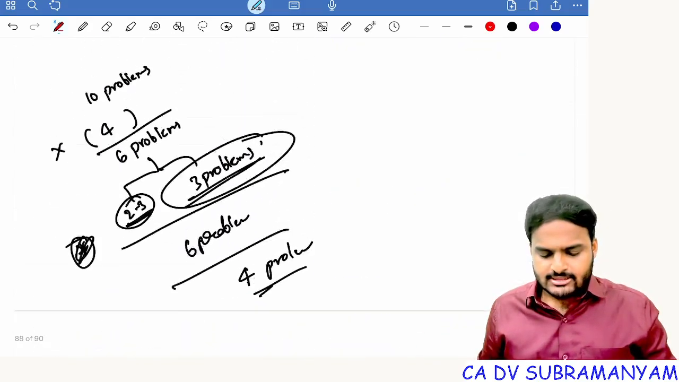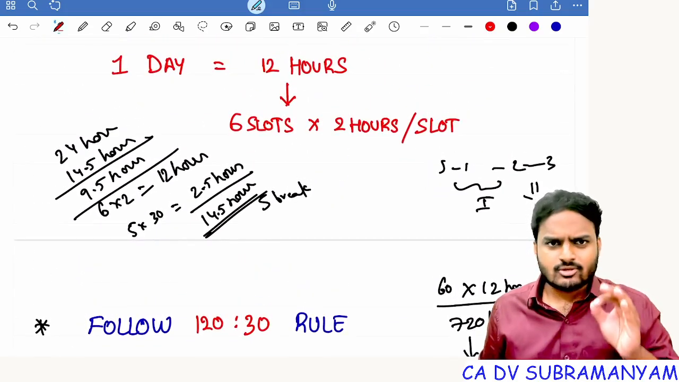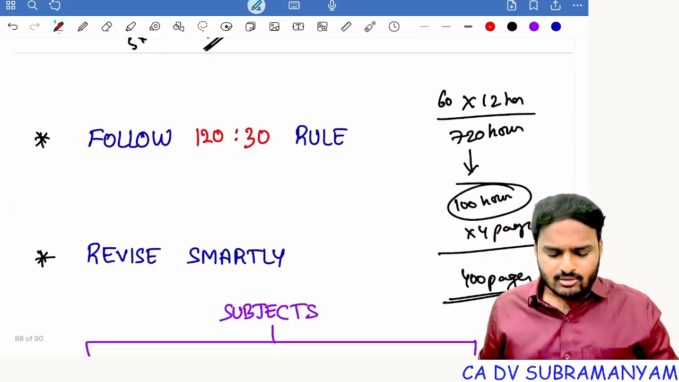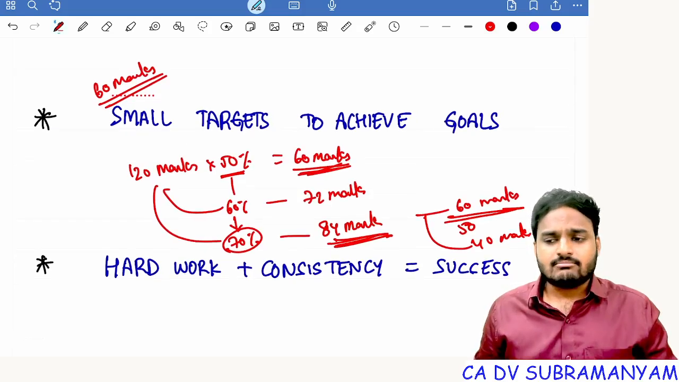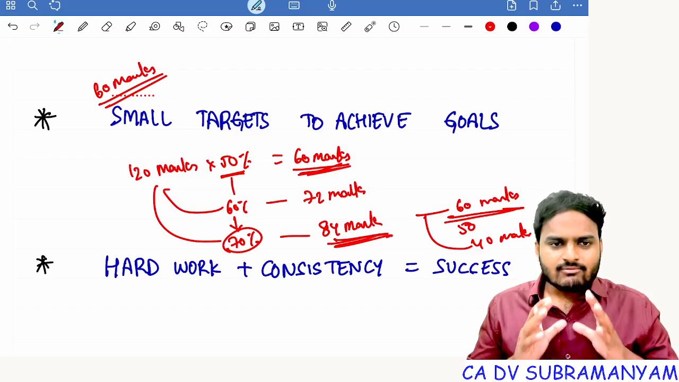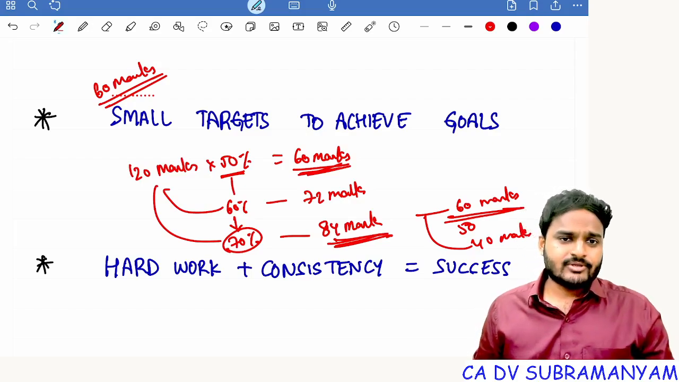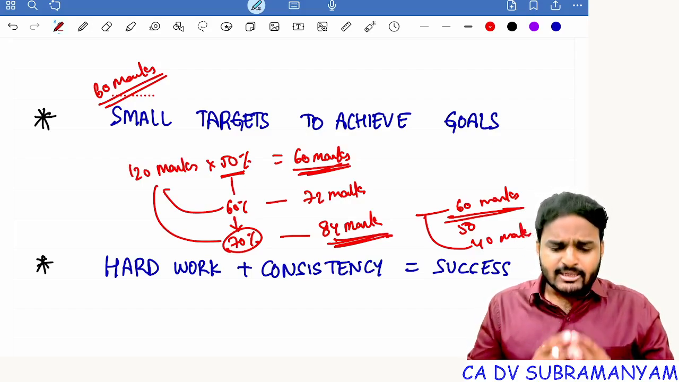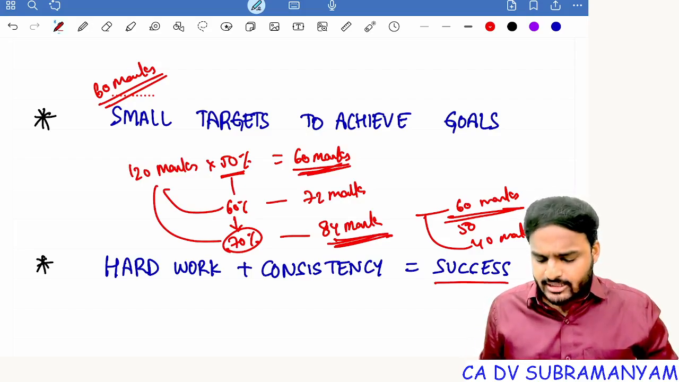Next one, hard work alone is not sufficient. Suppose you are okay with these 6 slots of 2 hours per slot, you are okay with this strategy. But when you are implementing this strategy for 1 week and expecting a desired outcome, it is not at all an achievable outcome. First of all, hard work alone is not sufficient. Along with that, consistency is very important. Getting my point? So implement this strategy throughout the preparation time, and definitely you will achieve success.